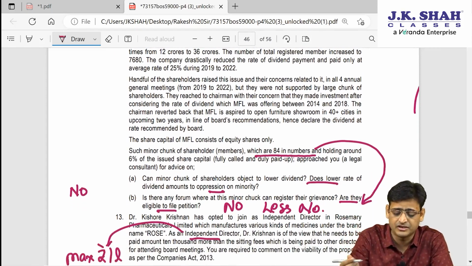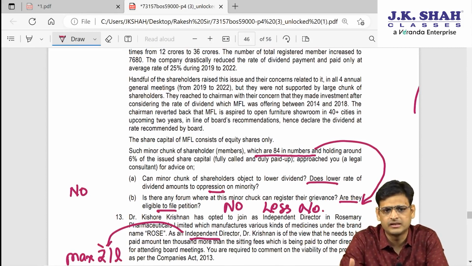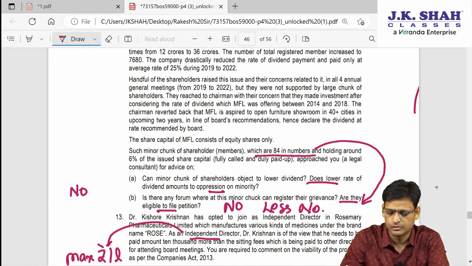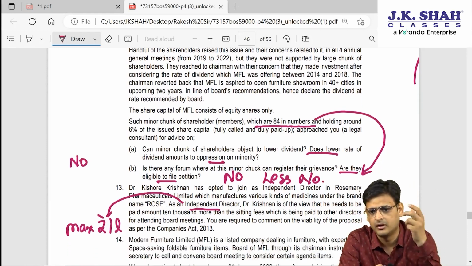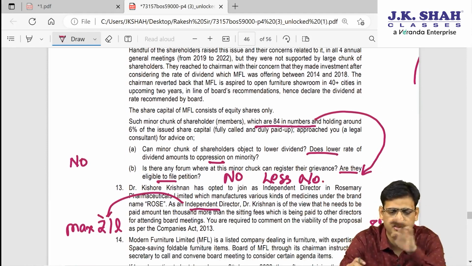Then there is the question of whether the petition is valid. If you see, they do not meet the numbers which we have studied under sections 241 and 244. So since the number is below the limit also, they cannot make an application. Neither is their number sufficient nor is the ground there, so no application can be made.